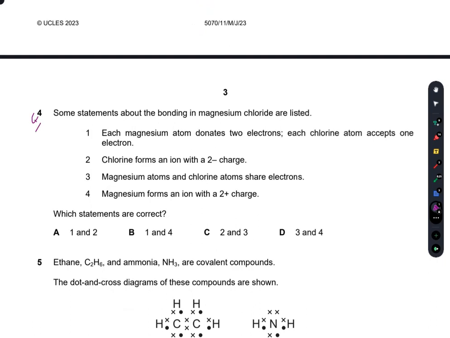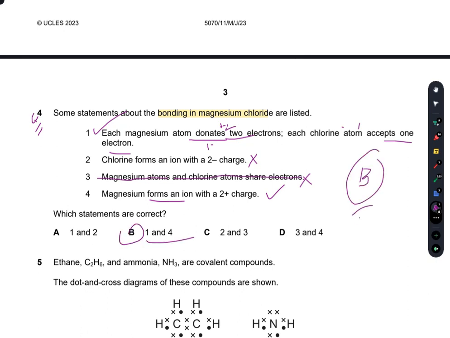Question number 4: some statements about the bonding in magnesium chloride are listed. Each magnesium atom donates 2 electrons, and each chlorine atom accepts 1 electron. Yes, this is true. Chlorine forms an ion with 2 negative charge? No, it forms an ion with 1 negative charge. Magnesium atoms and chlorine atoms share electrons? No, it is ionic bonding, so electrons are transferred. Magnesium forms an ion with a 2 positive charge. Yes, this is true. So 1 and 4. B is the right option.